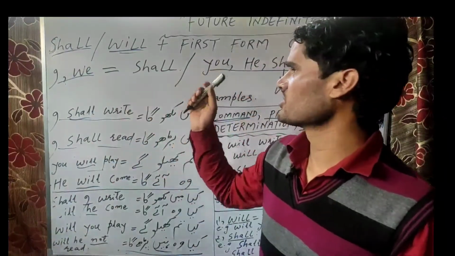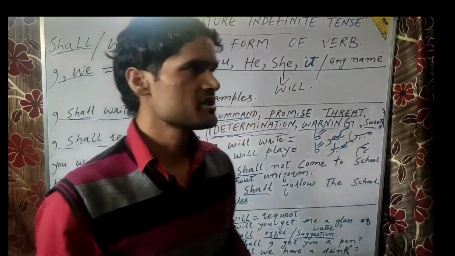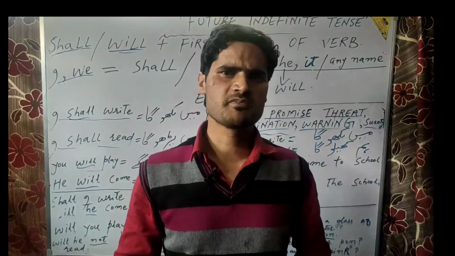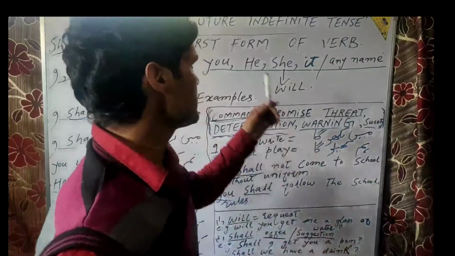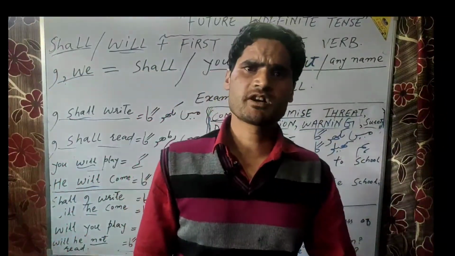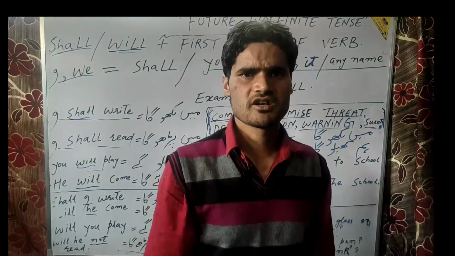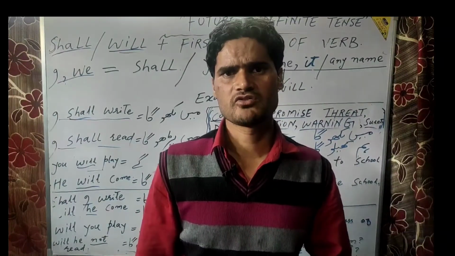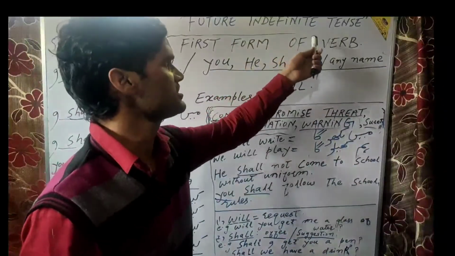So it is very simple. If you are asked a question regarding the meaning of future indefinite tense, you have to simply say future indefinite tense means any action which will take place in the future. Why is it called the indefinite tense? Because it specifies the indefinite time at which a particular action will take place. We don't know the exact time of any event or action to be happening in the future. That is why it is called the indefinite tense.